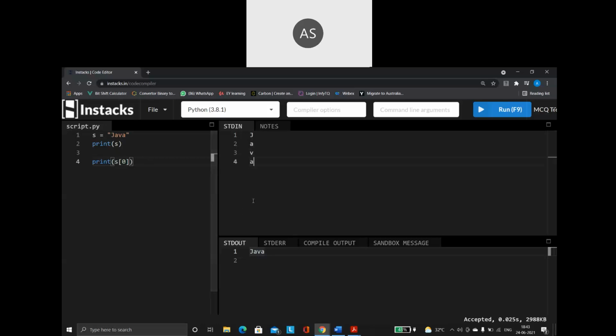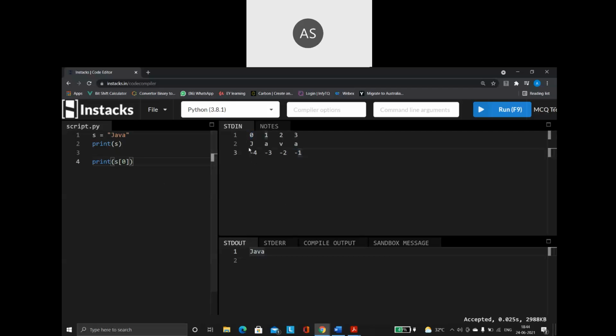Okay, so now we know that whatever string values we are storing, they get stored in the form of indexes. So I'm going to say J, A, V, A. In the form of indexes: 0, 1, 2, 3. This is going to be my positive index. You know that Python supports both positive and negative indexes. My negative index is going to be like this: -4, -3, -2 and -1. So negative index starts with -1, positive index starts with 0. We already know all these things, right?